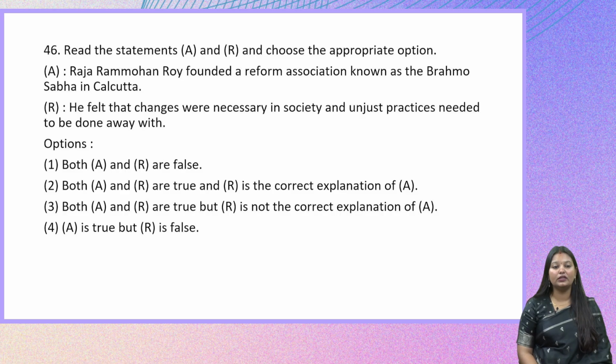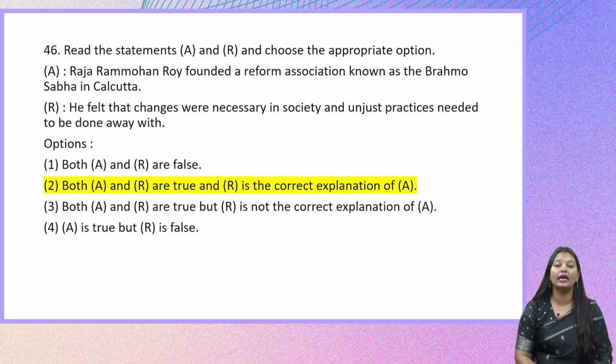So let us look at the options. Both A and R are false. Both A and R are true, and R is the correct explanation of A. Both A and R are true, but R is not the correct explanation of A. A is true, but R is false. The right answer here is both of these statements are true, and the reason why he started it is also given correctly here. So the explanation is also correct.